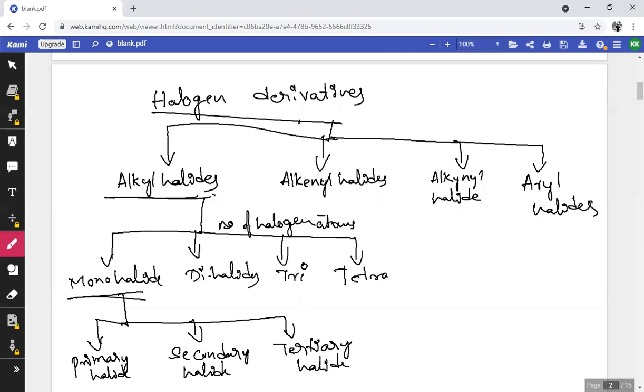And you are familiar with this type of classification also. Based on the type of carbon atom to which the halogen is attached, whether it is a primary carbon, secondary carbon, or tertiary carbon, monohalides are classified into primary halide, secondary halide, as well as tertiary halide. So, this is the brief classification of halogen derivatives.